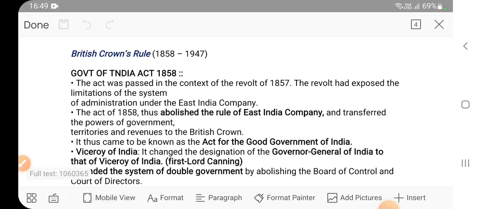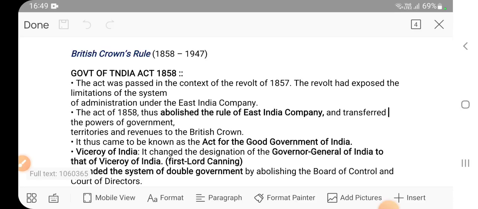See what happened in 1858, you might be knowing that something called the revolt happened. The Indian rulers and so many zamindars and peasants were fighting against the Britishers. It is called the revolt. Now why this revolt happened and all those things are part of modern Indian history. Right now we are not concerned about that. We are only concerned about the political part of it.